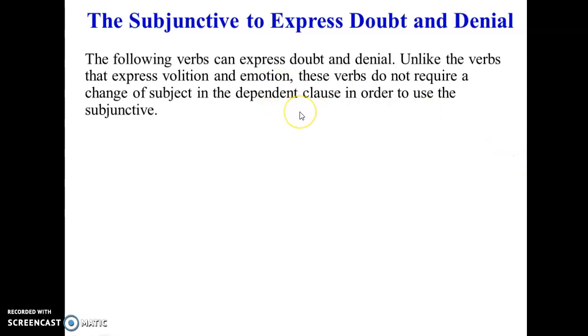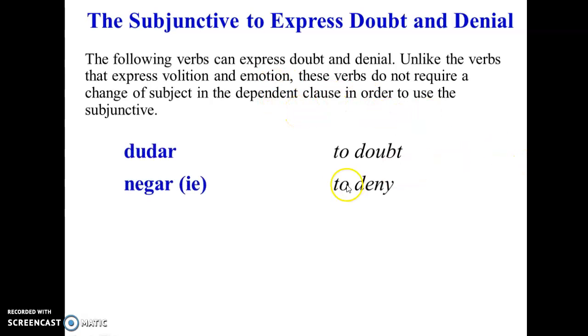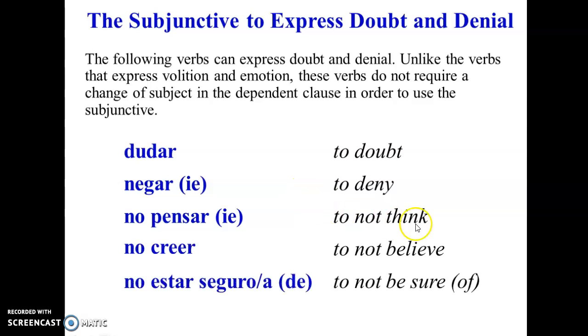Okay, so then these are some of the verbs. Just like I showed you in the other presentation, these verbs are used to express doubt and denial. And so these verbs do not require a change of subject in the dependent clause to use the subjunctive.